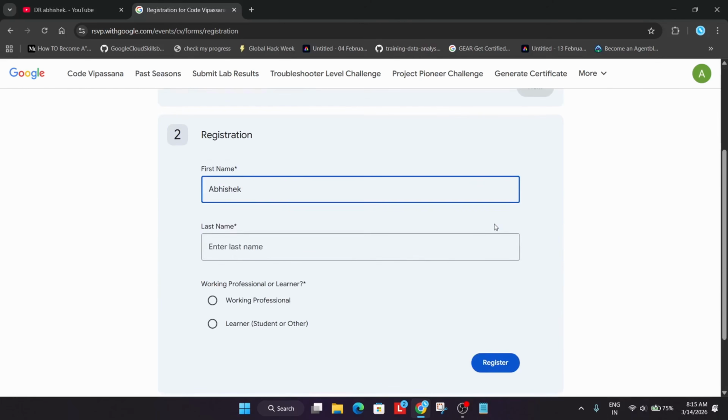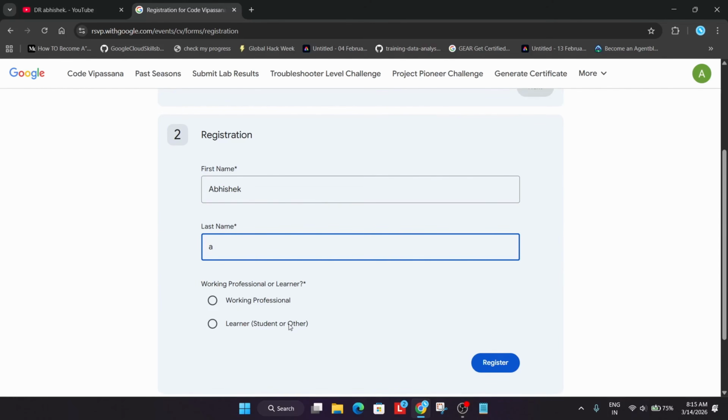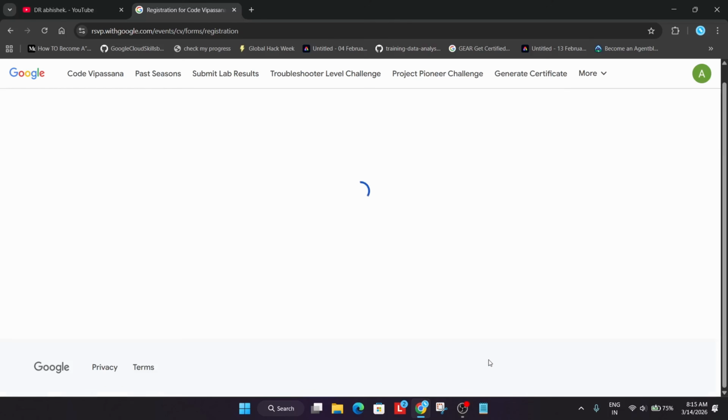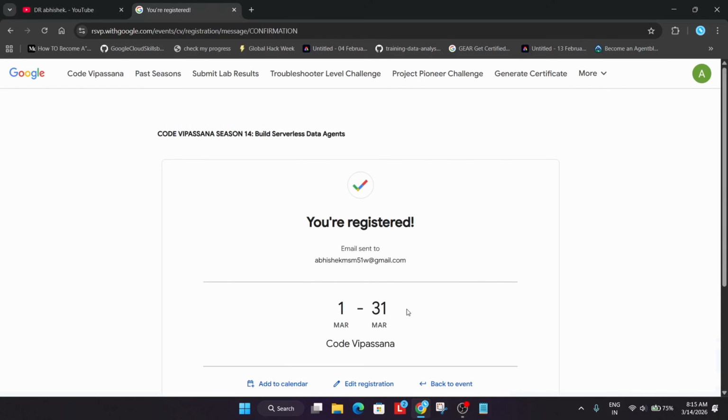From here you have to enter your first name, last name. Okay. And just select as a learner, student, or working professional. So you can just select student if you are a student, and if you are a working professional, you can select that. Now this is a very simple step to register, and once you have registered, you'll be getting all the emails related to the events, code labs, and credits. Okay, for claiming the credits, I will also make a video. You can just check it out, and all the confirmation and updates will be sent to you via email.